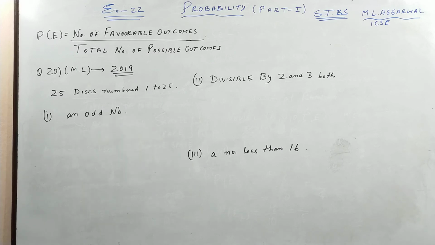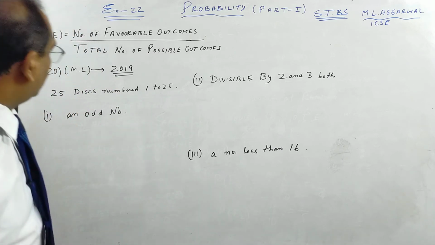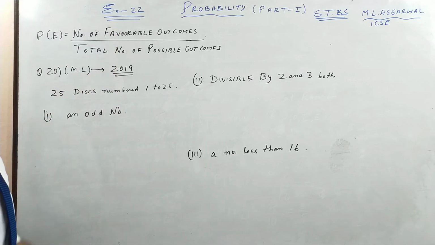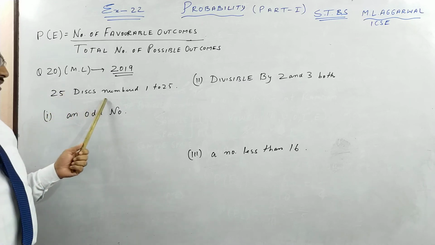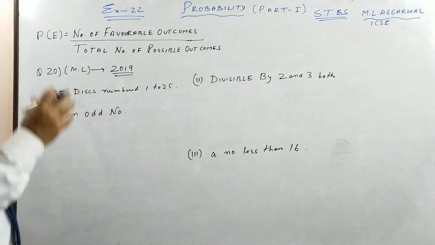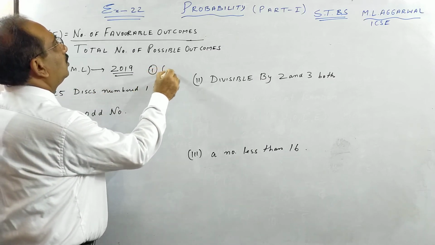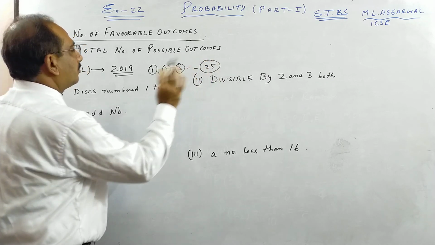Next we move on to ICSE 2019 children. So here I am doing question 20 of ML Agrawal's exercise 22. Please see the question in detail. There are 25 discs, numbered 1 to 25. Like the previous question, we have discs numbered 1, 2, like that up to 25.